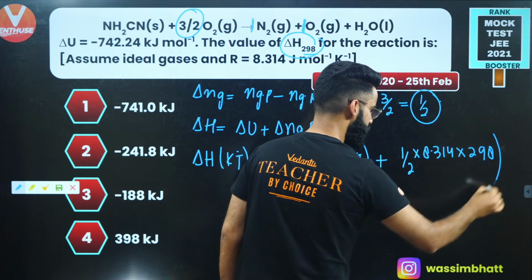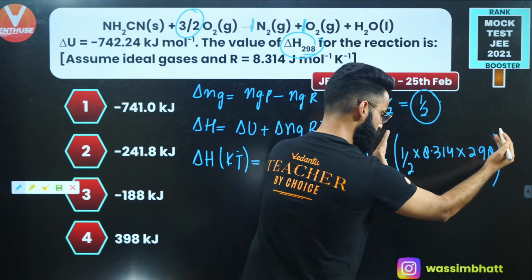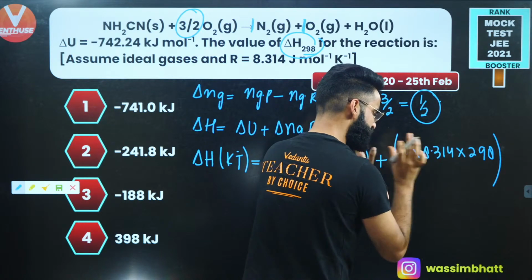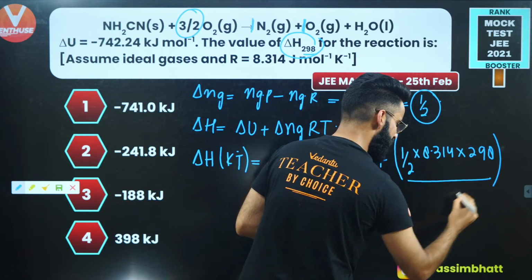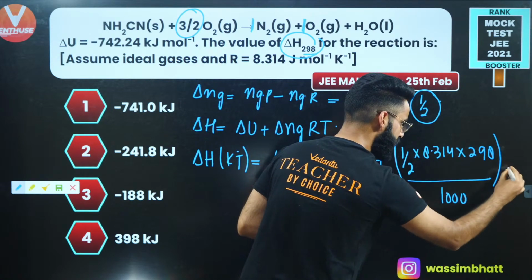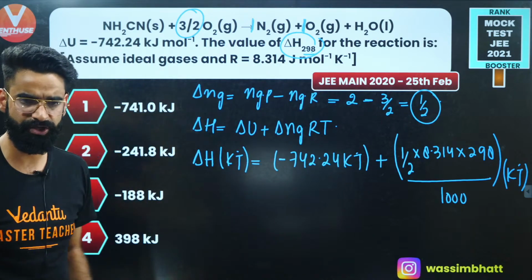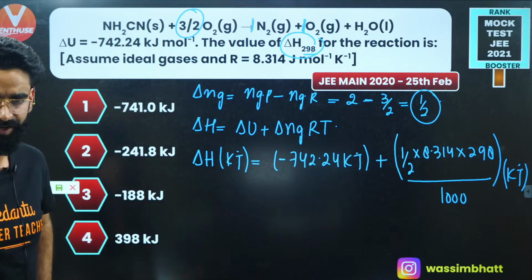But people, let me tell you, the units of this whole term right now are going to be in joules, because I have taken the value of R as 8.314 joules per Kelvin per mole. So I'm going to divide it by 1000, then only it can come in kilojoules, right? Now it's your job to do the calculations and get the value of delta H from here.